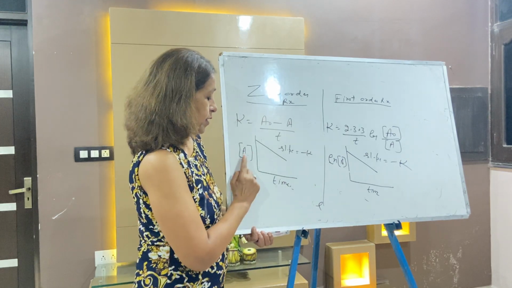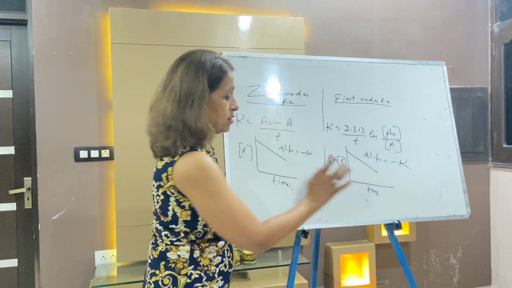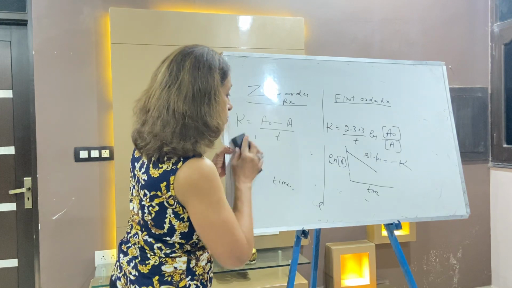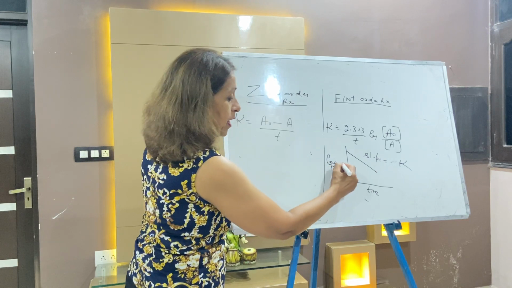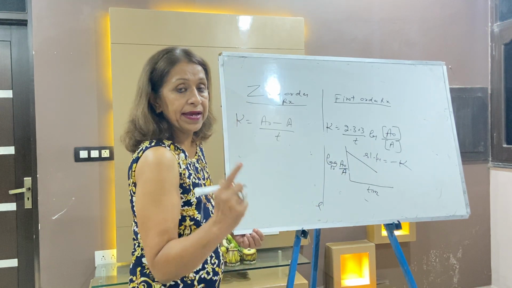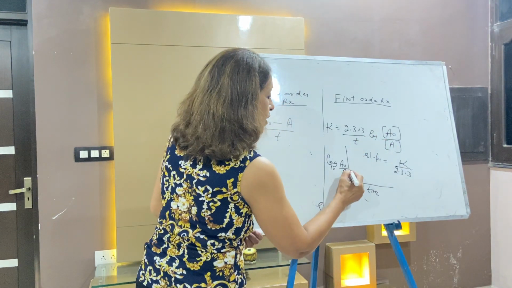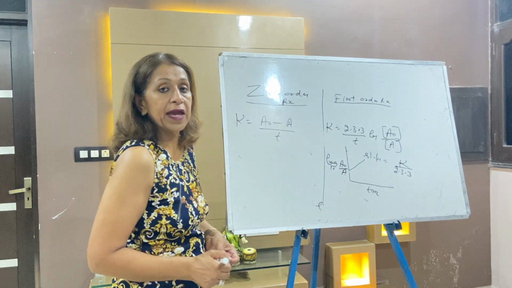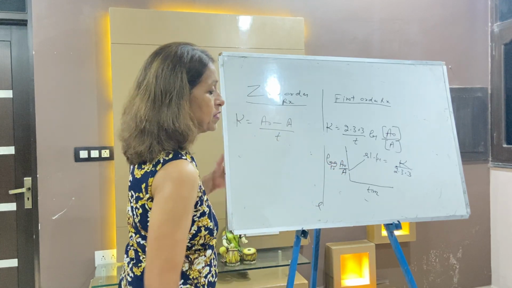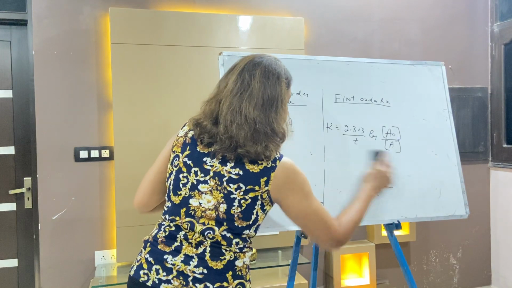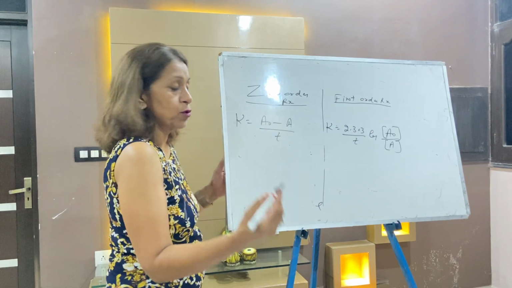So this is zero order, concentration versus time. It's again concentration but with natural logarithm versus time. But if here it is given log base 10, log A naught by A, then the slope is equal to K by 2.303, and this type of curve. When the log A naught by A comes, then slope is equal to K by 2.303. This formula I will use soon in the numericals, just wait. Let me complete the theoretical portion first.